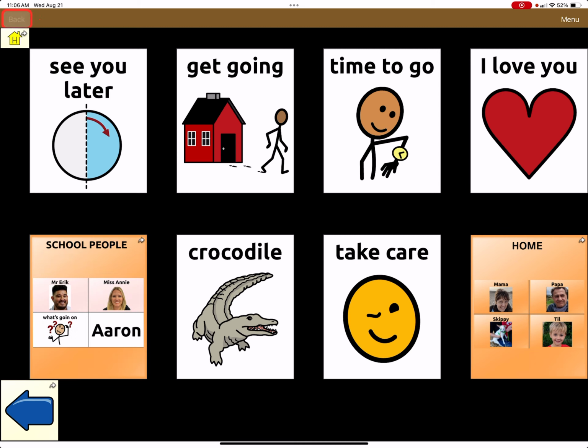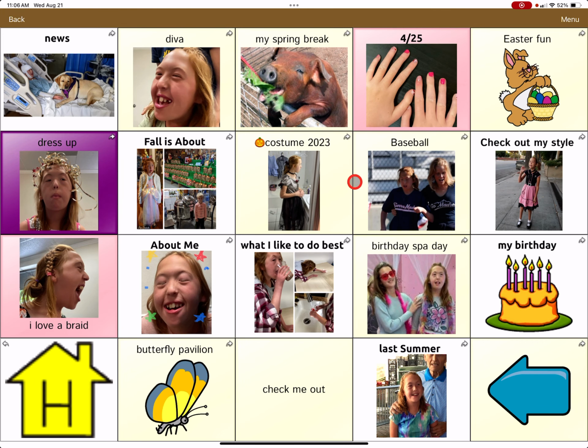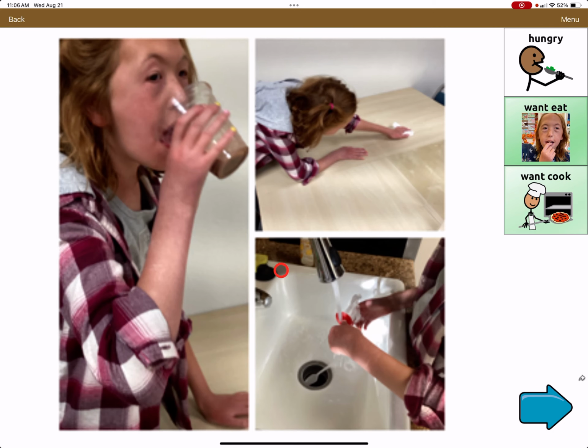About Me is a page that goes to, this is the original page, and because June can get down here to her most favorite link, we just left it. So My Photos, this is June's custom page where we'll put in new information. Many of these go to page after page of, for instance, this What I Like to Do Best is a book that speaks. I want to tell you about something I love to do. Can you guess what it is?